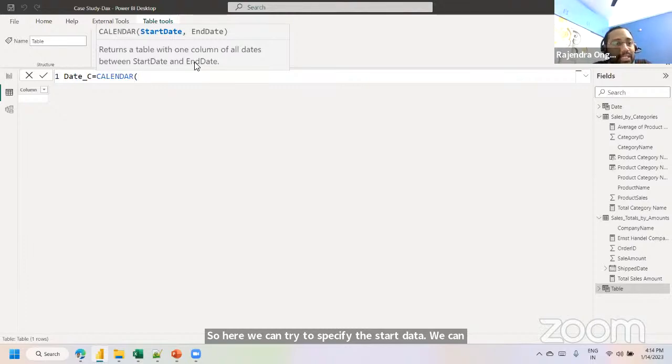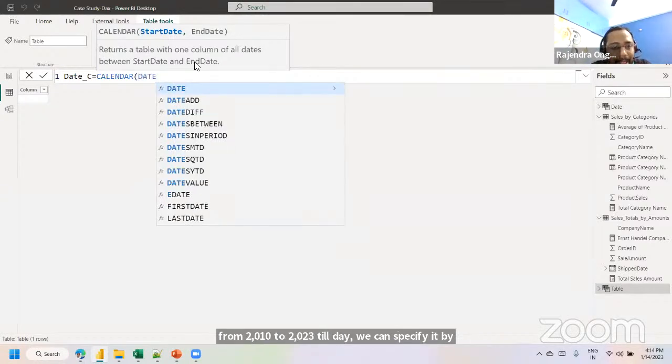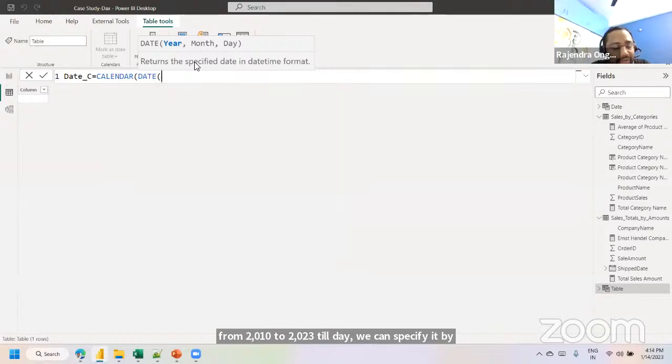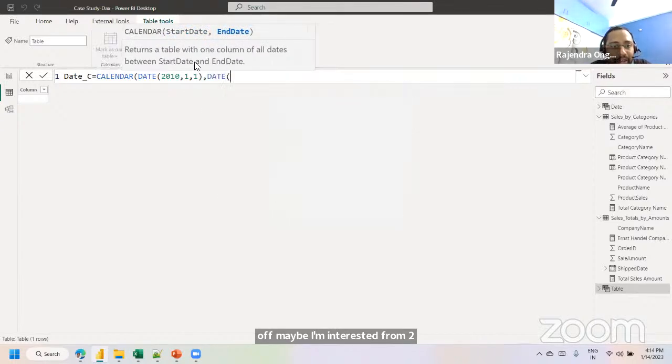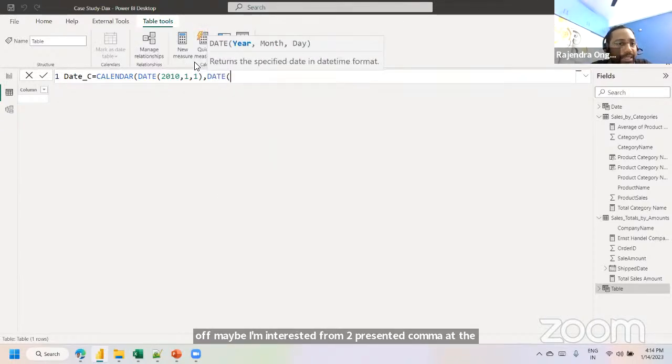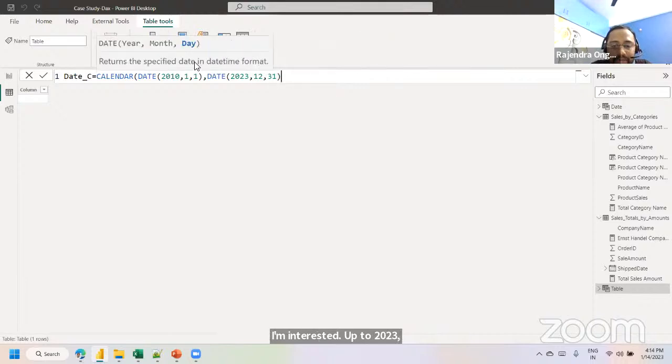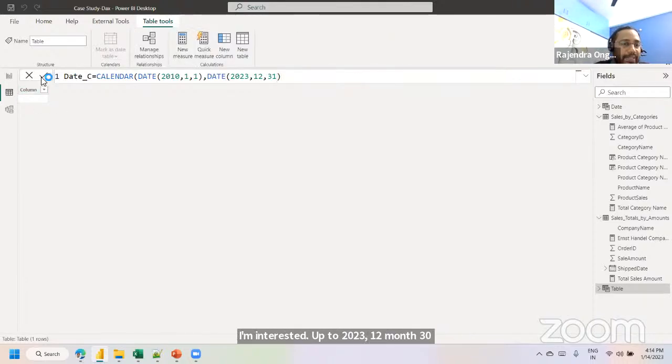Maybe if you are interested to project the date from 2010 to 2023, we can specify it like this. Manually we can pass DATE of 2010, first month, first day, comma, and the end date, DATE of, for this requirement, up to 2023, 12th month, 31st. Close the bracket. This one is a static representation.